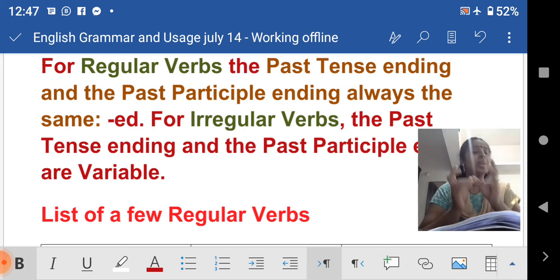So it is the same ending in the past tense as well as in the past participle. Are you clear? So you have to remember this about regular verbs and irregular verbs.